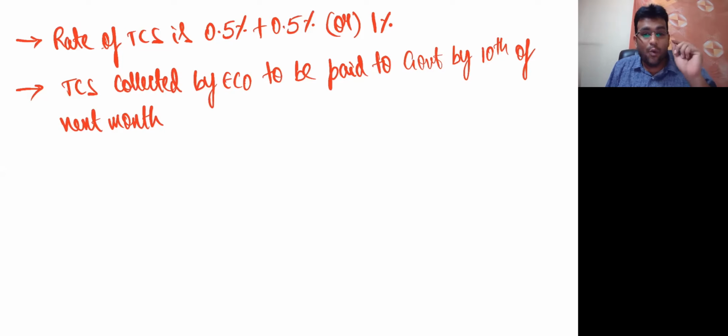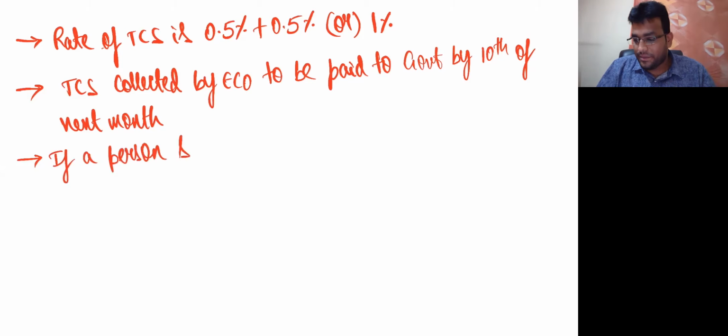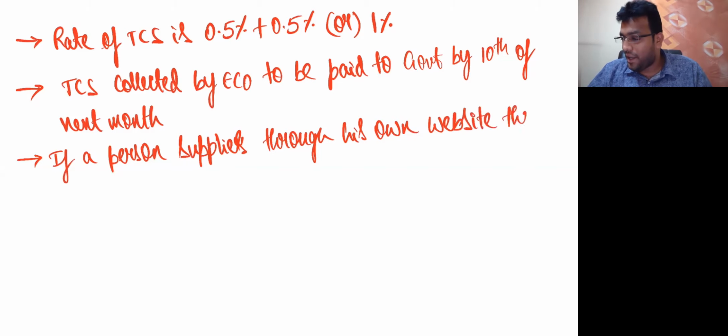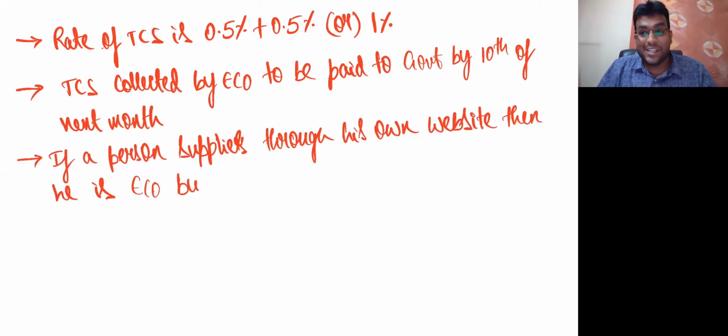Next point. One very interesting point I'll tell you. If a person supplies through his own website, then he is ECO, that means he is an e-commerce operator.